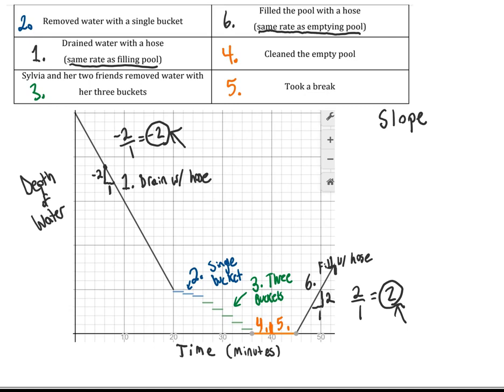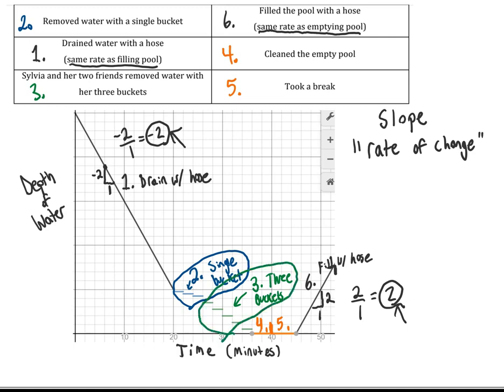And so we have slope is a key feature of a function only for linear functions. If it's not a linear function, if it's not a straight line, then we refer to it as rate of change. So I could talk about the rate of change for the single bucket steps, I'll call them. And that rate of change is smaller than the rate of change for the 3 bucket steps. So it's actually at the 3 buckets, the rate of change is 3 times as big as it was for the single bucket, because 3 people with the same size buckets are going to be 3 times as fast as 1 person with a single bucket. And so those are 2 important vocabulary terms.